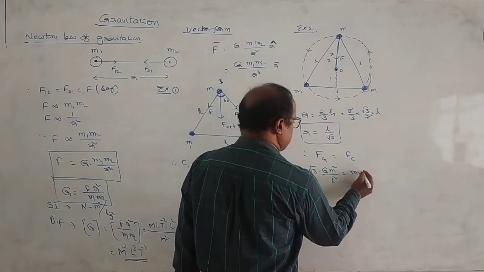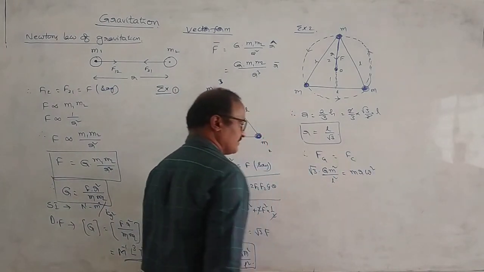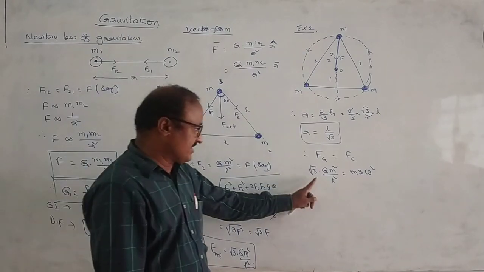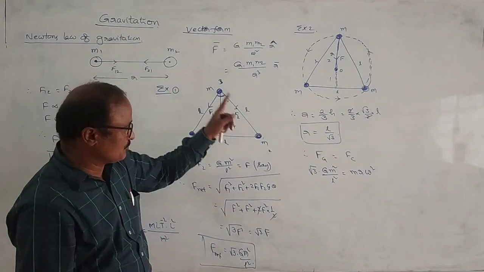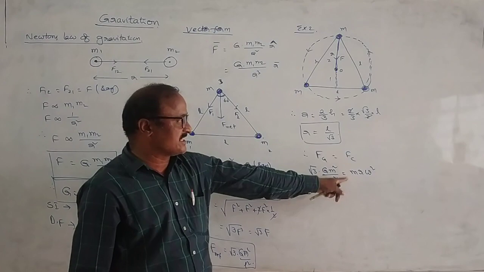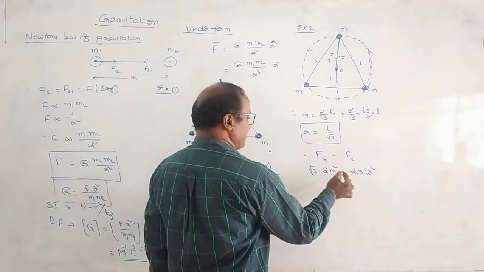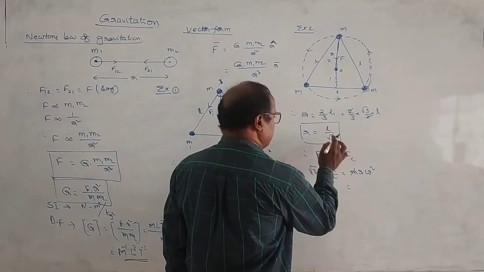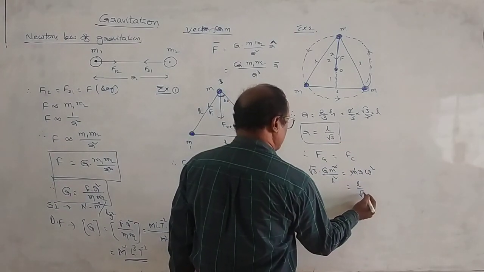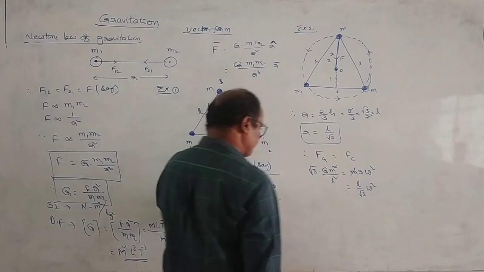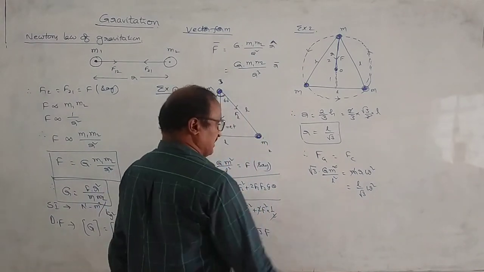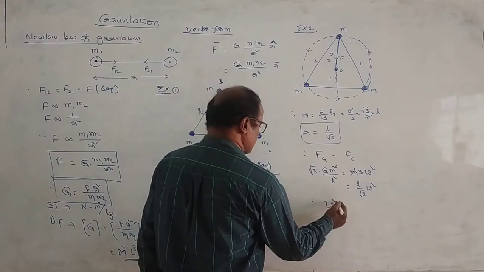Centripetal force is equal to m r omega square. Gravitational force acting on any one of the particles should supply the necessary centripetal force if they are rotating in the circular path. On both sides m cancels. r is L by root 3 into omega square.